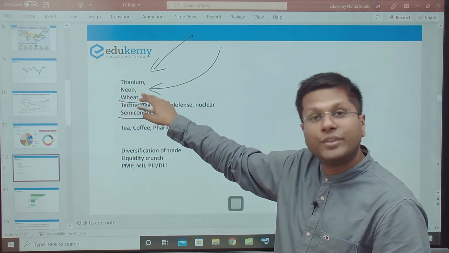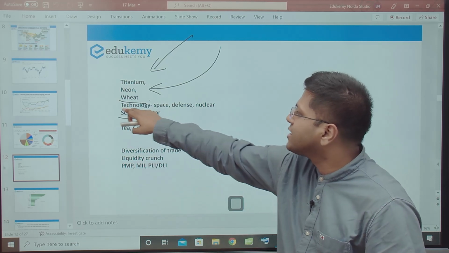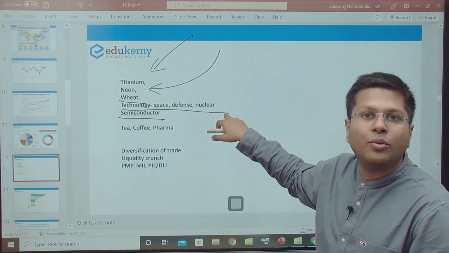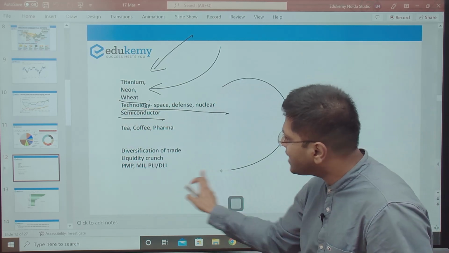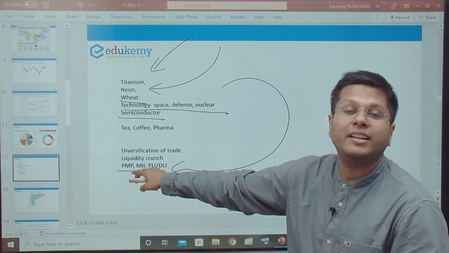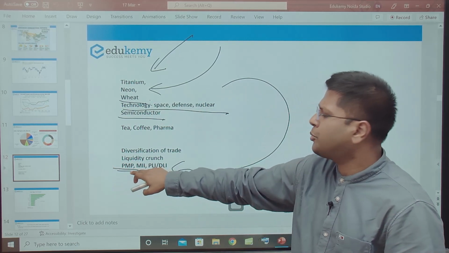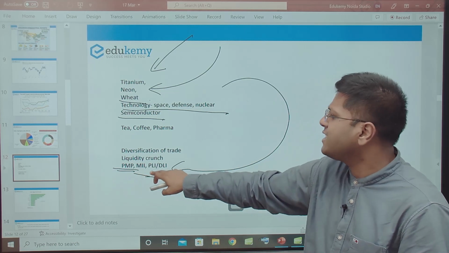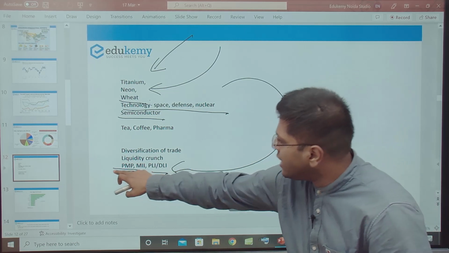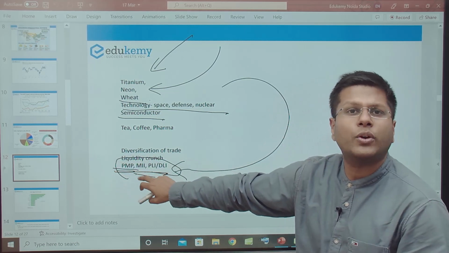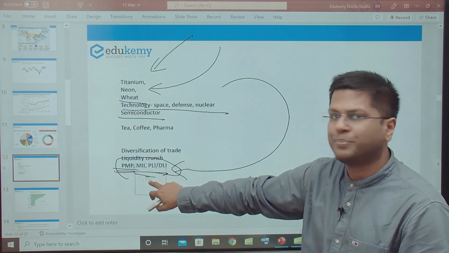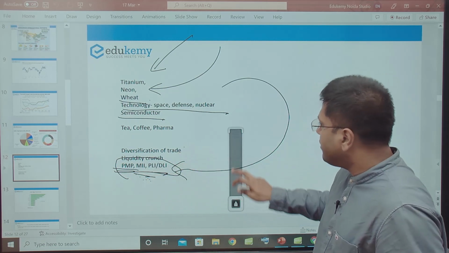Wheat export, we will have to create an opportunity for ourselves. Technology, we will have to diversify now. We will have to diversify partners so that we can get phased manufacturing programs in India. I keep repeating these words: phased manufacturing programs, make in India, design link incentive, and production link incentive. Start using these words, right? These are going to be the important linkages for your answers. All right. Along with that, we have to diversify our trade.